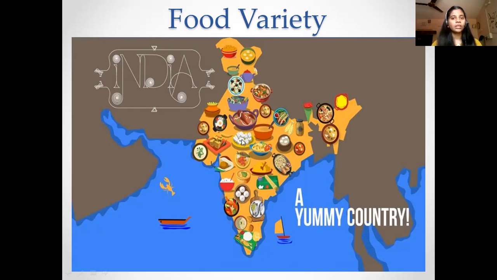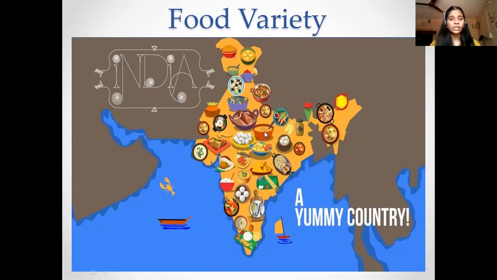If you look at the northern region, more wheat is consumed. Wheat requires a more humid environment and less water, and the middle region of India has both of these qualities extremely available, and that is why wheat is grown very well in this region. So these are the reasons why we have different varieties of food.